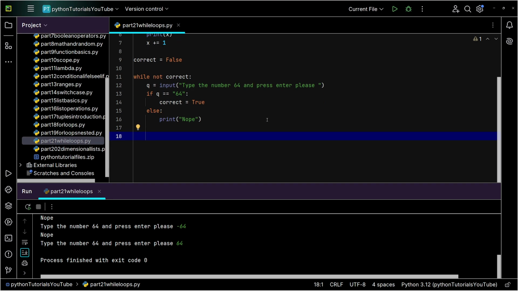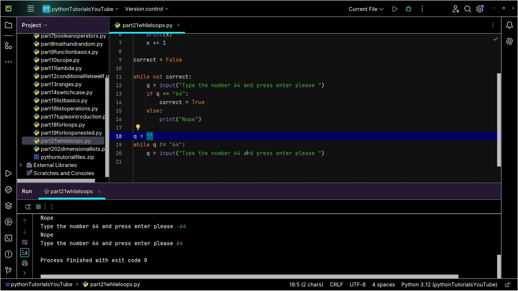Yeah, we technically could have done something like this. Q equals blank, and then we could have said while Q does not equal, and let's see here, we'll go 64 again. And then we could say Q equals input, so let's copy paste, because as always, I'm far too lazy to do any real work here. Let's see, it looks pretty good. So then we're simply saying, well, Q does not equal 64. Since Q starts at a value of blank, obviously blank does not equal 64.